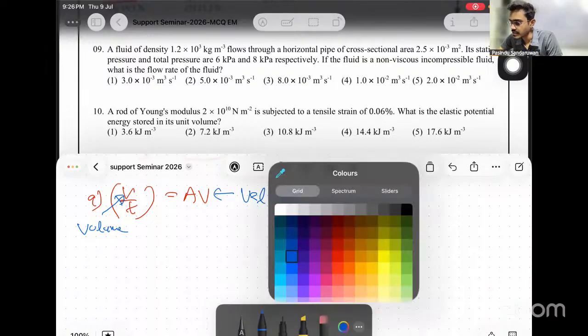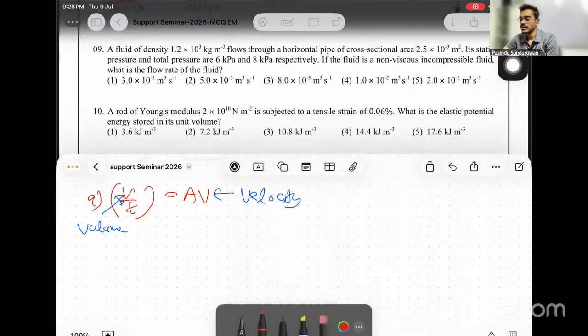Since the cross-sectional area is known, if we can find the velocity, then we can easily get AV. Now, my target is finding velocity. By Bernoulli's theorem, to make the liquid flow, there is a pressure difference here. Since there's no change in gravitational potential energy per unit volume, rho g h has no change. Then only half rho v squared is playing the role here. Then delta P equals half rho v squared, where delta P, the pressure difference, is 8 minus 6.